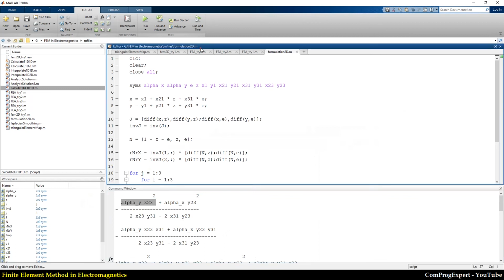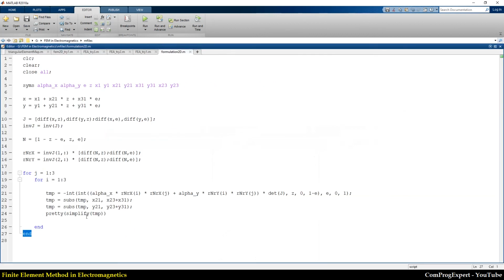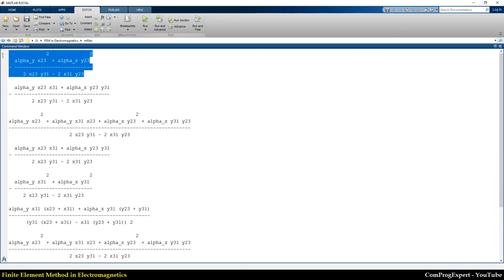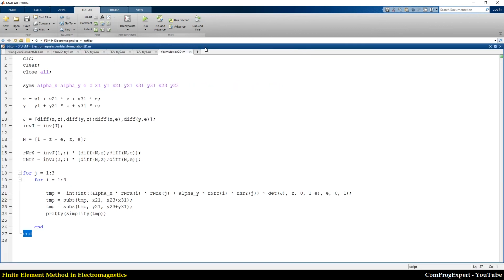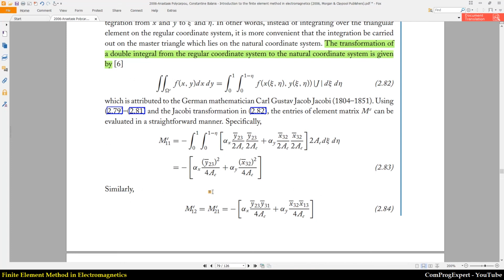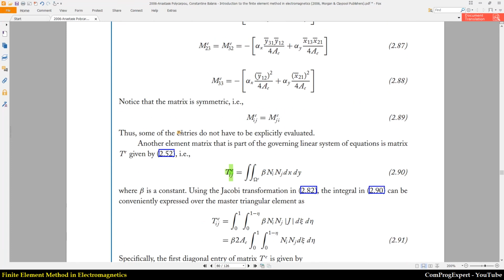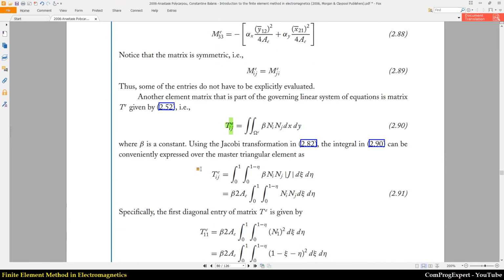I used some functions here to simplify and show these symbolic variables in a pretty form, right? So this is the procedure for calculation of components of the matrices M, T, F, and P using the MATLAB symbolic toolbox.